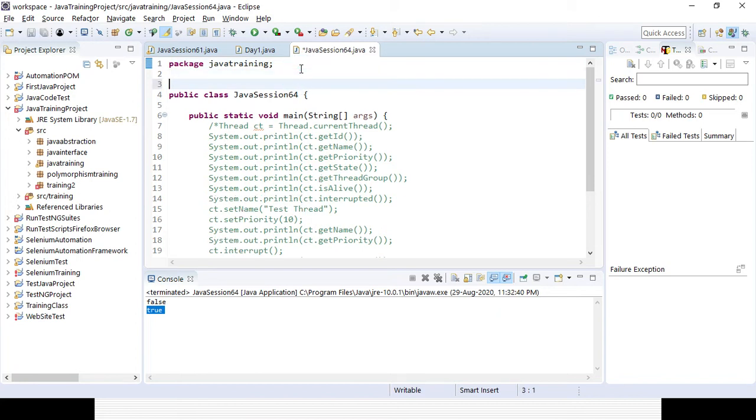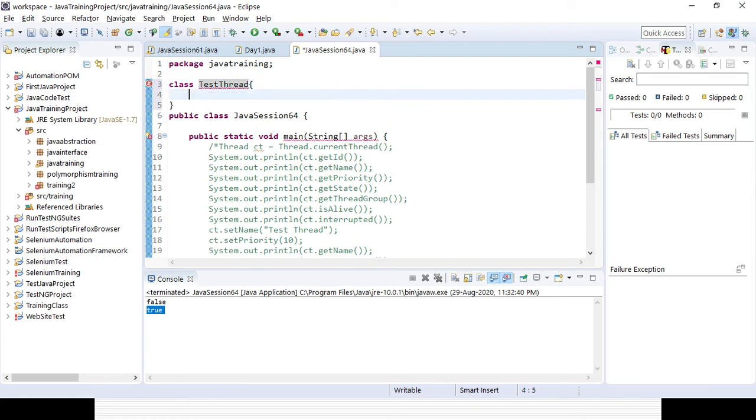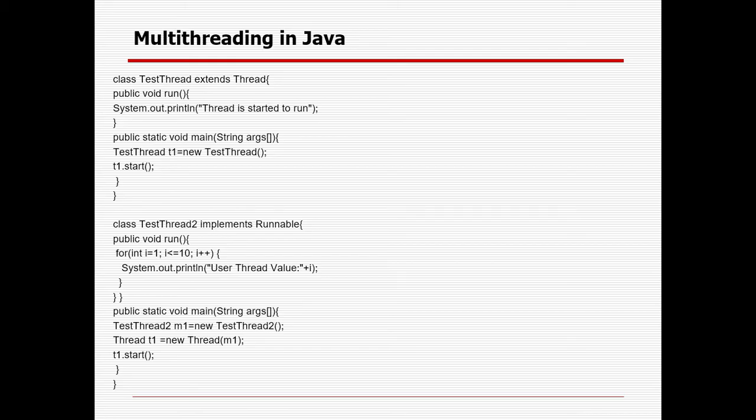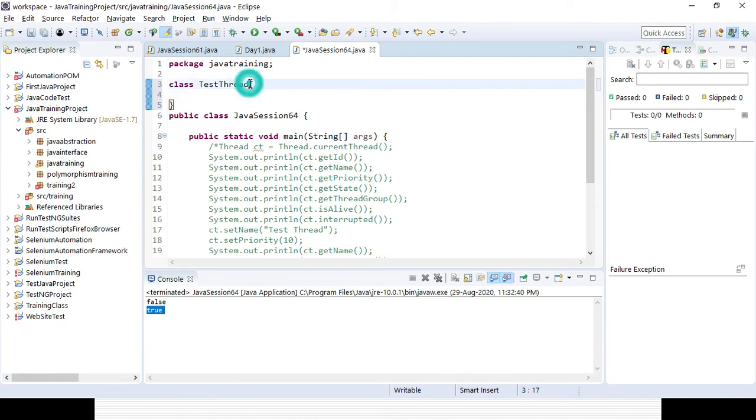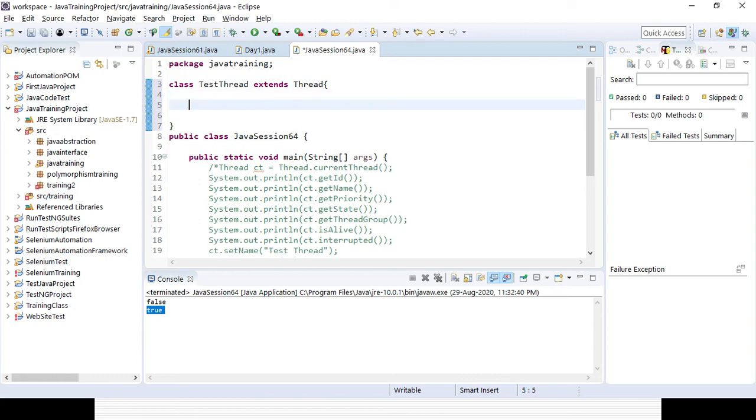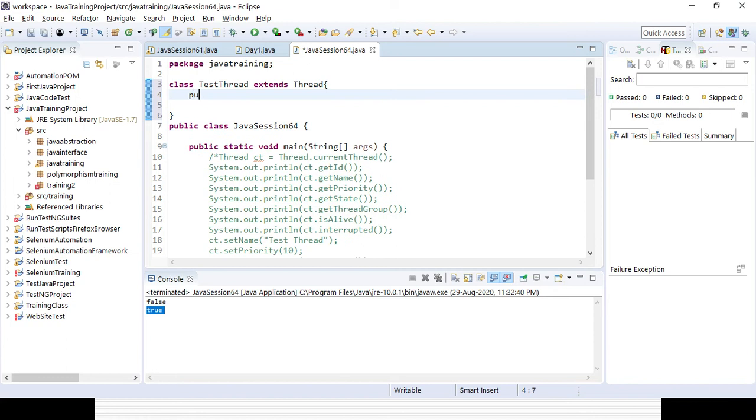Before that particular public class, I will be creating another class, TestThread. Okay, I'm creating that class. Once the class is created, I need to extend it. As it is class to class, it will extend. I need to extend it to the Thread class. Now here I will be creating a method, public void run. Suppose the method name is run.